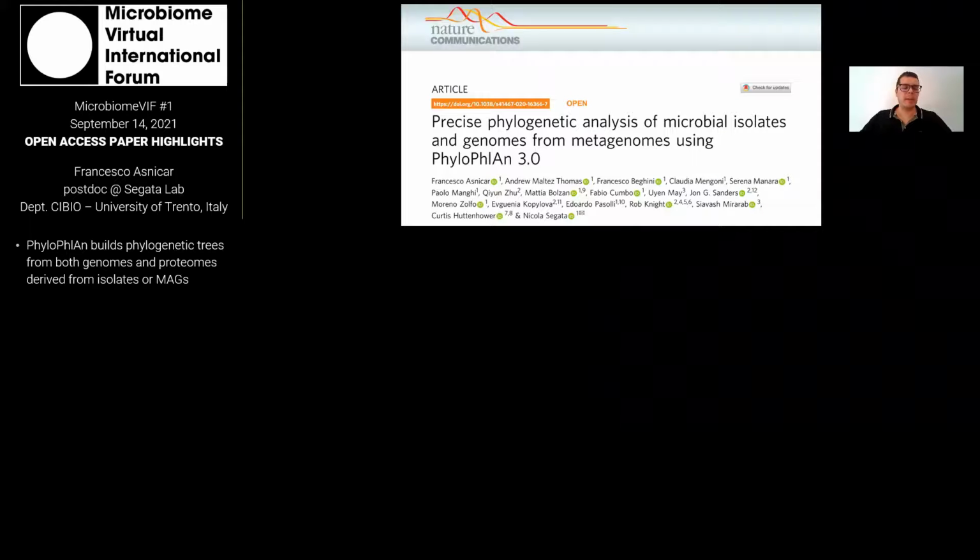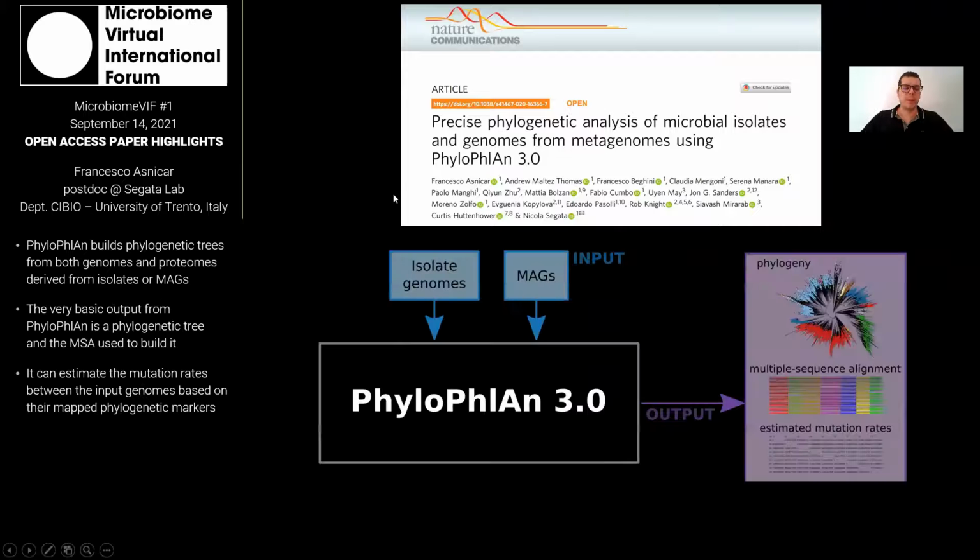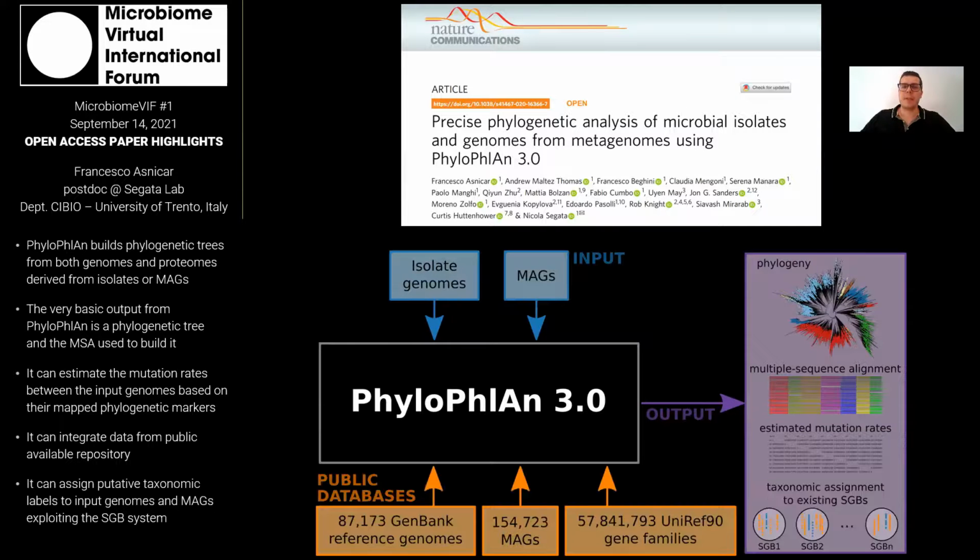And one of its uses is the assignment of a taxonomic label to both genomes and MAGs by exploiting the SGB system, which is the largest collection of genomes and MAGs that are clustered at the species level. With PhyloPhlAn, we can also reconstruct different types of phylogenetic trees, ranging from species-specific to tree of life-size phylogenies, which can provide different levels of resolution to the genomes and MAGs we are studying. If you're interested in knowing more about where your genomes and MAGs are phylogenetically placed and how PhyloPhlAn can help you, feel free to join my room to further discuss this. Thank you.